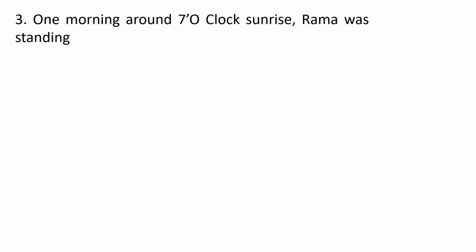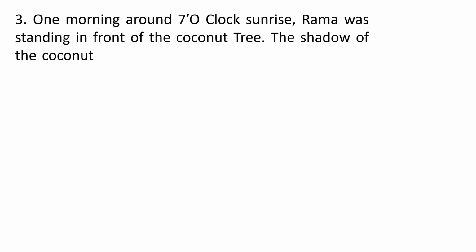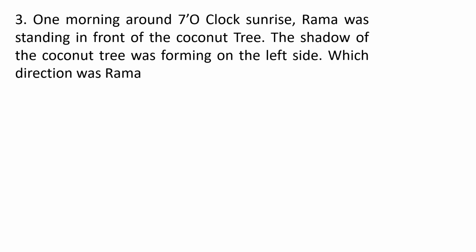Okay, let us go to the third question. This is a little different from the first two questions. Please listen carefully. One morning around 7 o'clock at sunrise, Rama was standing in front of a coconut tree. The shadow of the coconut tree was forming on the left side. Which direction was Rama facing?